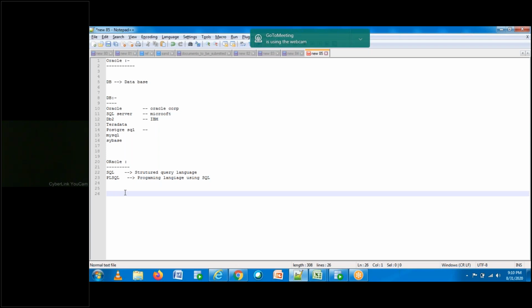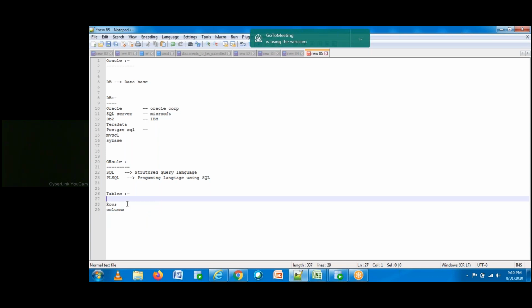Fine. So in a database, the data will be stored in tables. Do you know what exactly is meant by a table? Contains rows and columns. Correct. Basically, a table is nothing but something that has rows and columns. In Oracle terminology, a row is also called a record.